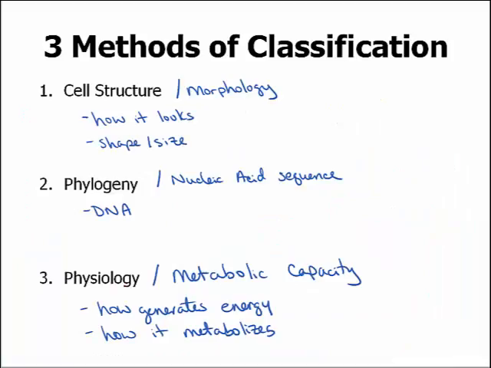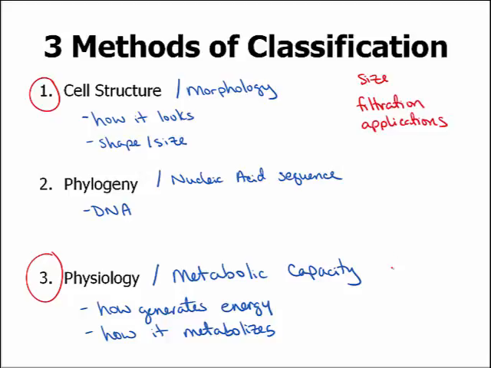Coming up again, just for a review, there are three methods to classify organisms: cell structure, phylogeny, and physiology. Again, cell structure or size is very important for filtration applications, and physiology is very important for biological treatment applications.